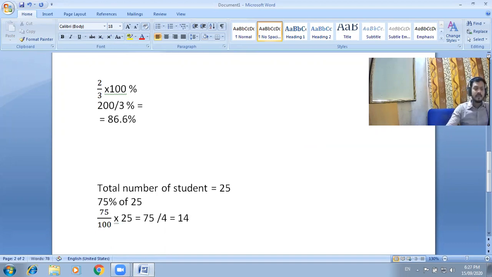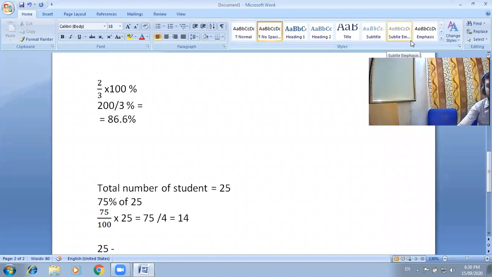After that we can subtract from 25. 25 students in total, but how many students are not good in mathematics? So subtract 25 minus the given value. What are the correct values given in this question?